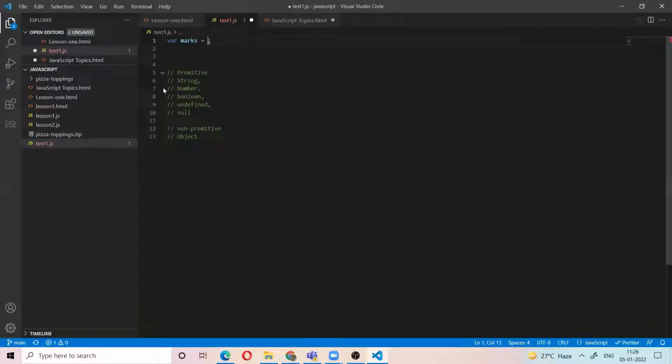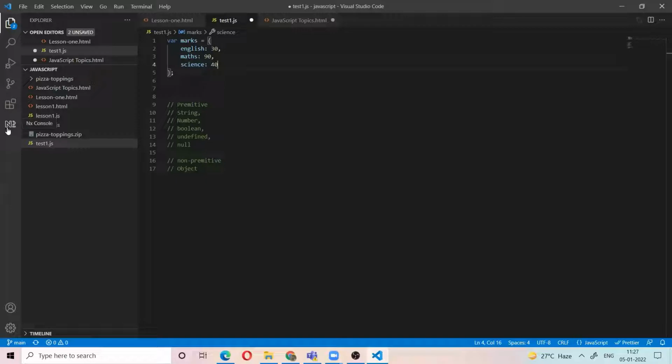That means we use curly brackets. We need to use the key. Key is the subject name. For example, for English, he got 30 marks. So here key is English, value is 30. For maths, he got 90. For science, he got 40. So here we have key value, key value. The set of key values is called the object in JavaScript.